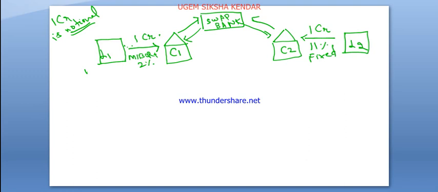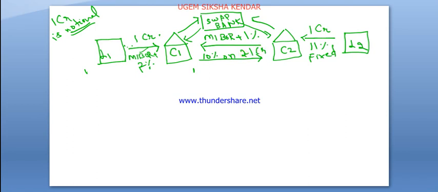They have decided some conditions: company C2 gives MIBOR plus 1%, every time the MIBOR is declared, and company C1 gives 10% on 1 crore.